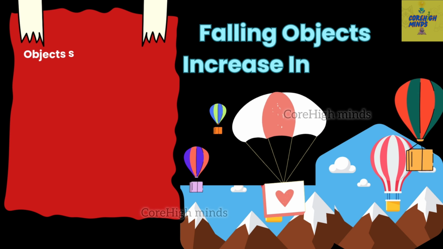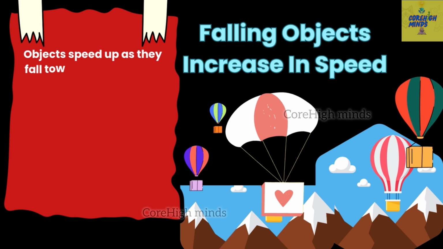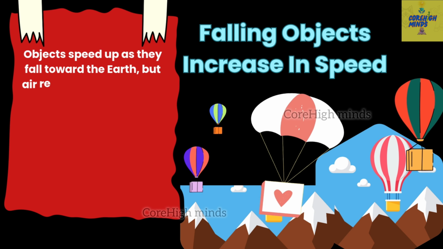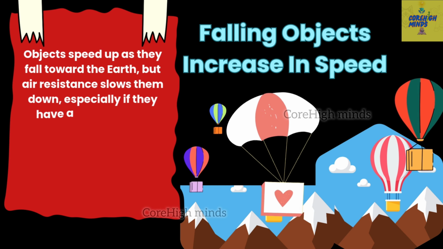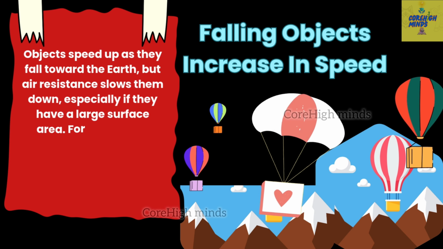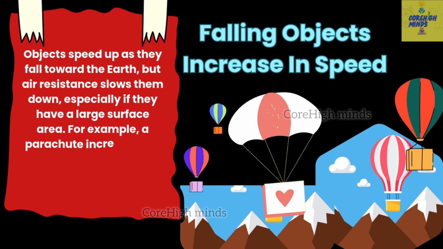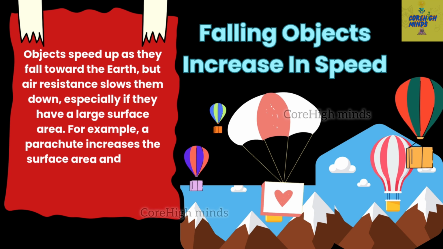Falling objects increase in speed. Objects speed up as they fall toward the earth, but air resistance slows them down, especially if they have a large surface area. For example, a parachute increases the surface area and the air resistance, which makes the fall slower.